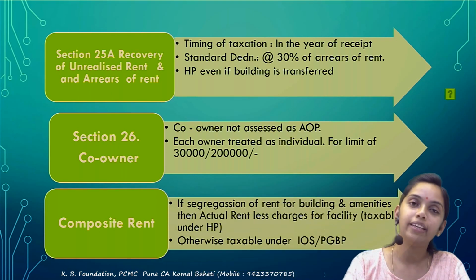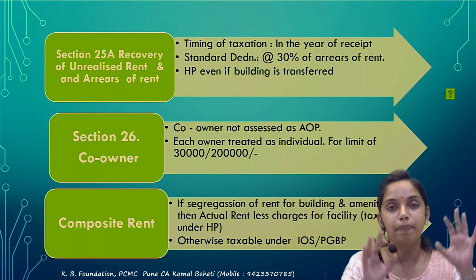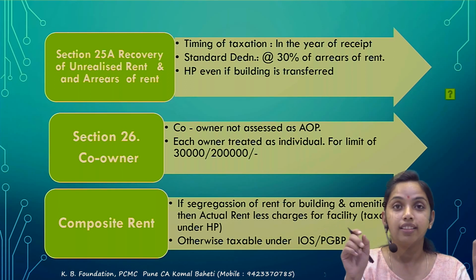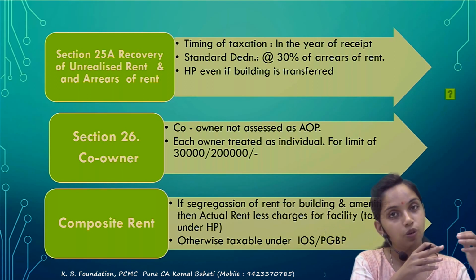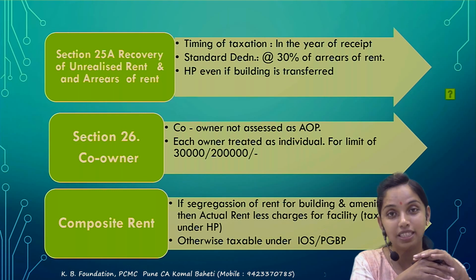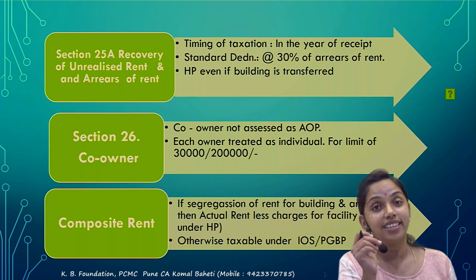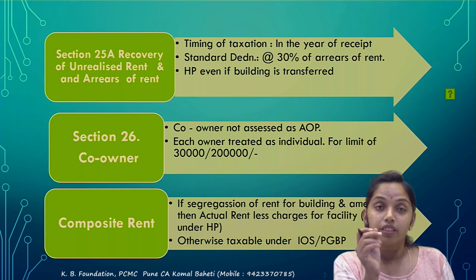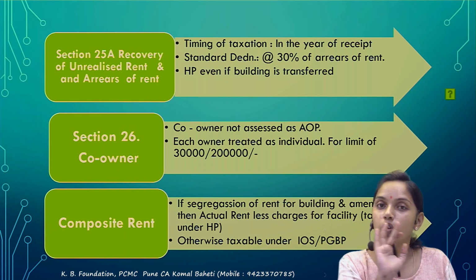Next, composite rent. The rent is not only for the building, it is also for the furniture. Correct? Composite rent है, तो सबसे best way to treat it out. The HP में क्या टैक्स होता है? सिर्फ बिल्डिंग का. तो आप फर्नीचर का रेंट कहाँ टैक्स करो? You tax under the IOS and the PGBP. Correct? Segregate करना possible है तो, but if you cannot segregate the rent, then full composite rent would be taxable under the IOS or the PGBP. It cannot be taxed under the HP.